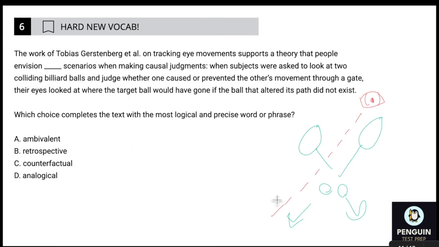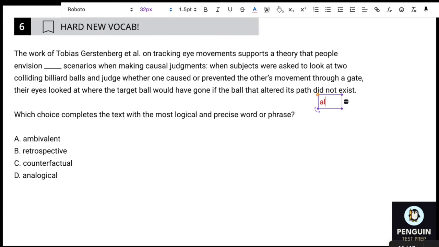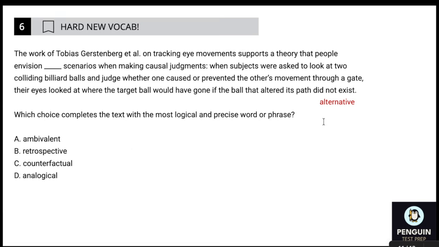They're envisioning, oh, this ball would have kept going this way if, yeah, so cool. All right, so based off of that, I'm going to go with alternative scenarios because they are envisioning an alternative scenario. Sure, yeah, alternative, because it's the thing that did not happen.